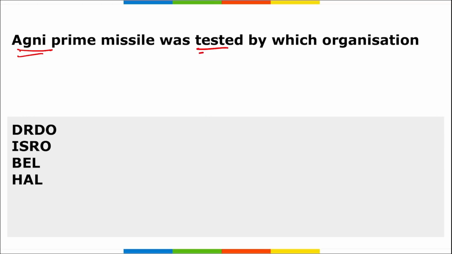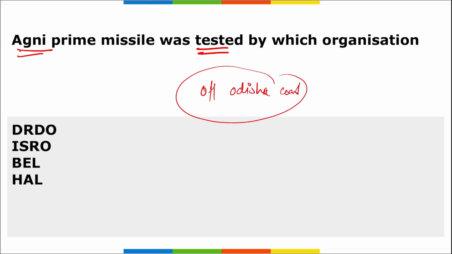Next is Agni Prime. Agni Prime missile was tested by which organization? Remember, Agni Prime is a ballistic missile that was tested off the coast of Odisha, right? And it was tested by DRDO from APJ Abdul Kalam Island off the coast of Odisha. Correct?